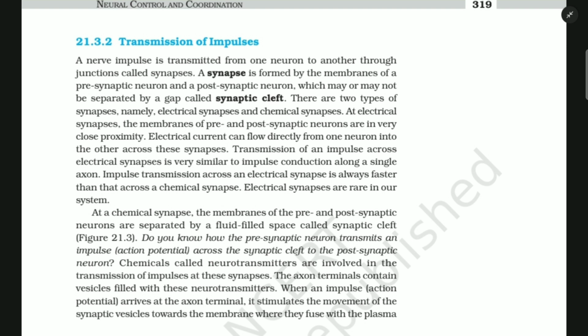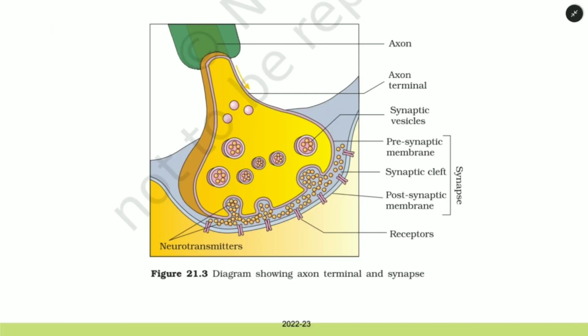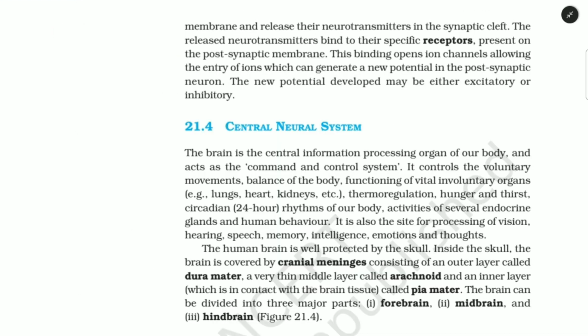When an impulse (action potential) arrives at the axonal terminal, it stimulates the movement of the synaptic vesicles towards the membrane, where they fuse with the plasma membrane and release their neurotransmitters in the synaptic cleft. The released neurotransmitters bind to their specific receptors present on the postsynaptic membrane. This binding opens ion channels, allowing the entry of ions which can generate a new potential in the postsynaptic neuron. The new potential developed may be either excitatory or inhibitory.